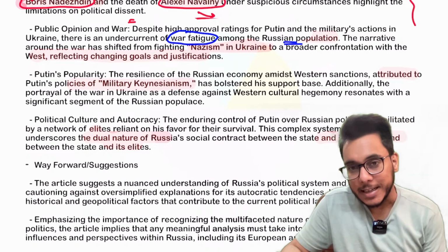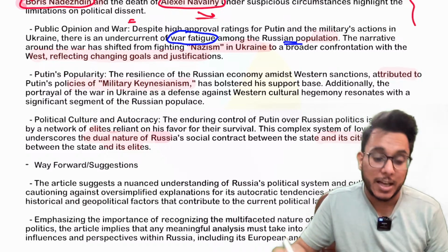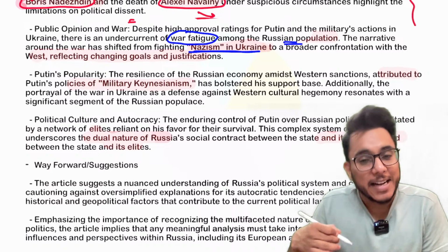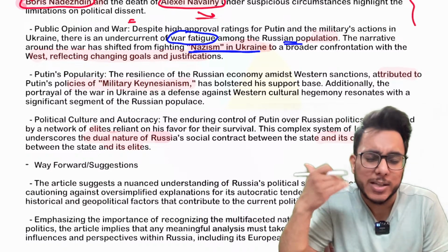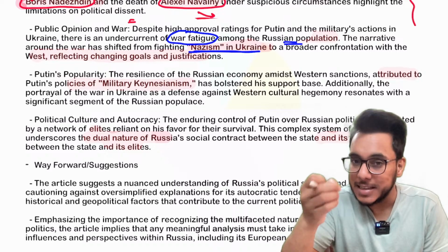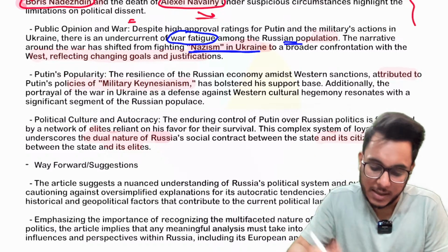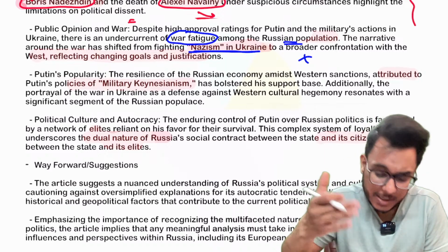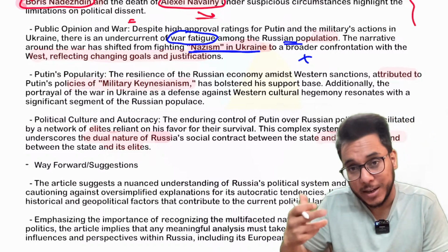Now, a narrative was created by Putin in Russia that they are fighting Nazism in Ukraine. And this assurance was given that this war is going to be short. But you see that around 3 years have passed. This war has not come to any culmination, and it has become a kind of Russia versus West war now.